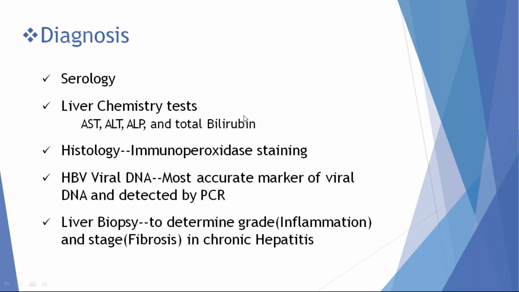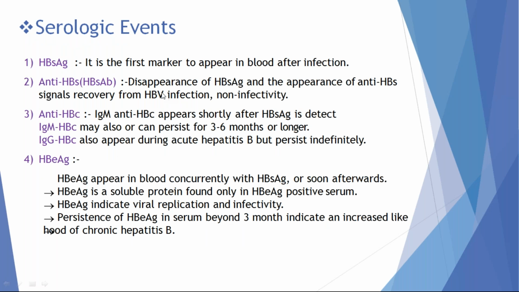These are the diagnostic features. We can diagnose hepatitis B virus based on serology, liver function tests, and estimation of HBV DNA by RT-PCR, or liver biopsy. Liver biopsy is very rarely done nowadays because of the increased chance of bleeding. These are the serological markers of hepatitis B infection.